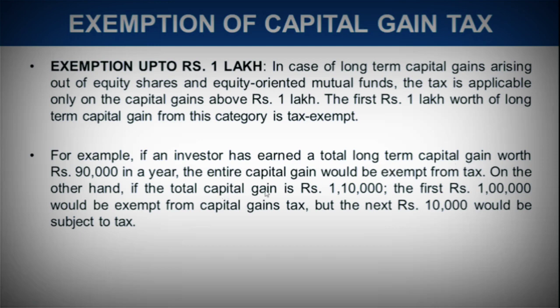On the other hand, if the total capital gain is more than 1 lakh rupees, for example, you as an investor in one particular year have earned about 1,10,000 as profit from mutual funds. In that case, for the first 1 lakh rupees there will be no tax levied, but the extra 10,000 rupees will be subject to tax, at the same rate which we learnt in the previous slide, the 10% and 15%, but only after your profit is more than 1 lakh. Okay, so this is the exemption provided to the investors in terms of capital gain.